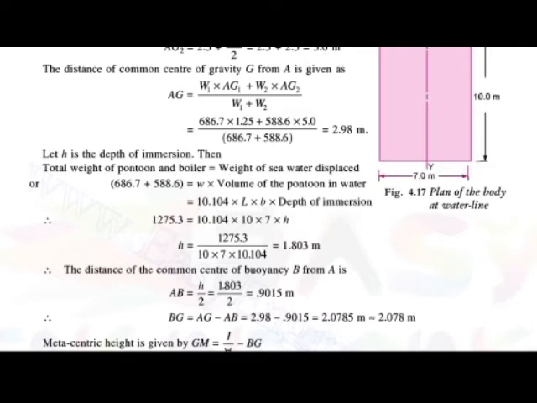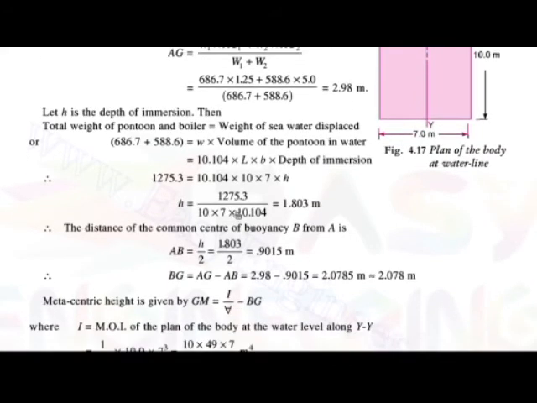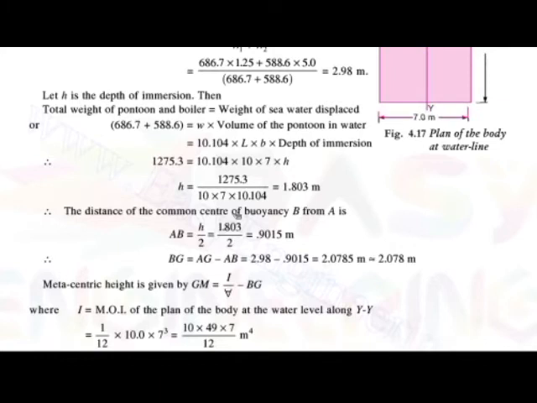Then let H be the depth of the immersion. Okay, H is nothing but the depth of the immersion. Then the total weight of the pontoon and boiler is equal to the weight of the seawater displaced. That means the weight of the whole body is equal to the weight of the seawater displaced. Already we know the weight of the pontoon and boiler, given in the example. So here 686.7 plus 588.6 is equal to the weight of the water displaced.